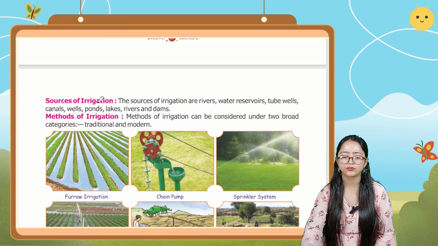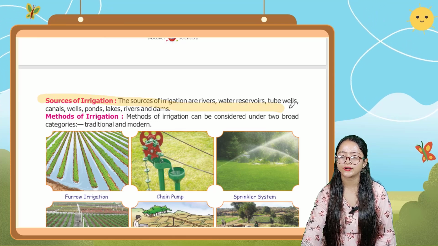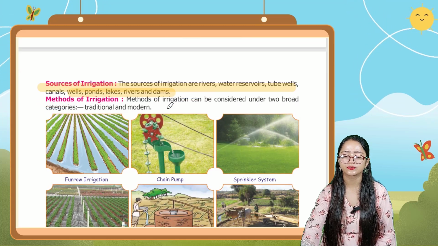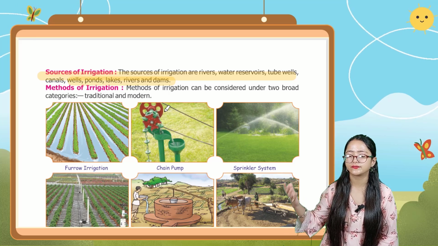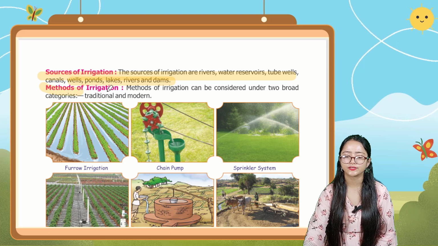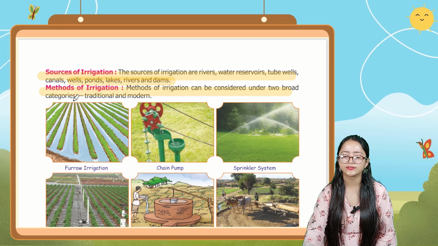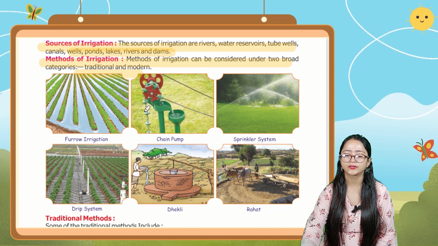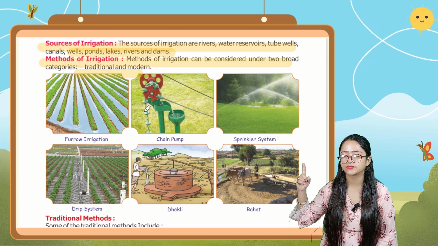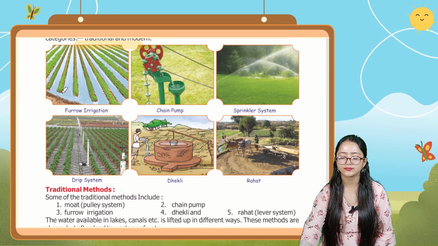Let's talk about sources of irrigation. The sources of irrigation are rivers, water reservoirs, tubewells, canals, wells, ponds, lakes, and dams. Sources of irrigation are these types of things. Then the next one is methods of irrigation. Methods of irrigation can be considered in two broad categories, traditional and modern irrigation.